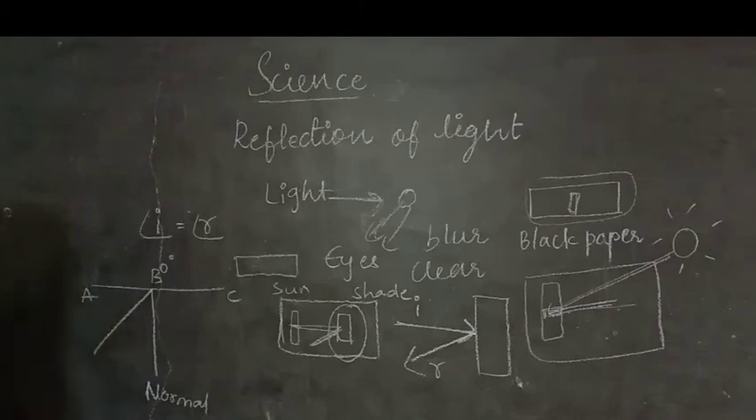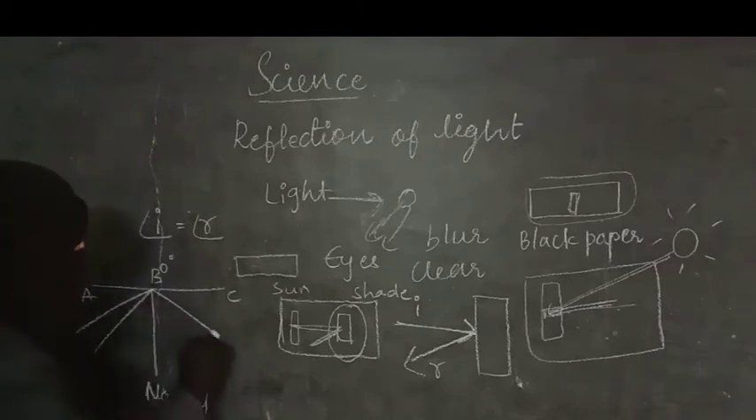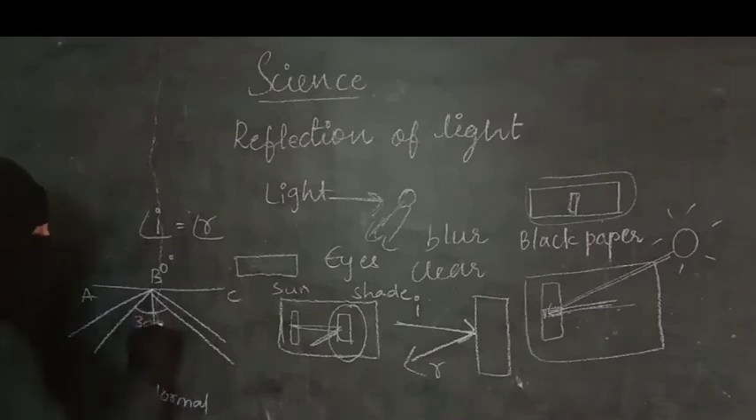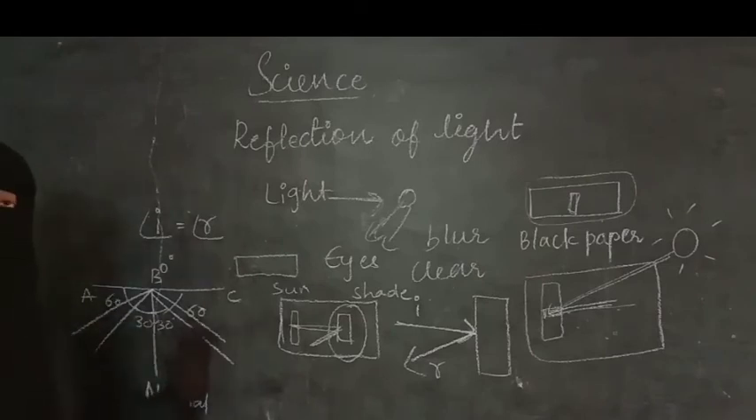And now on this side we have to draw two lines with different angles. For example, if here it is 30 degrees, this side also should be 30 degrees. If here it is 60, this also should be 60 degrees. That means this side and this side should have the same angles. Okay, you have to draw like this.